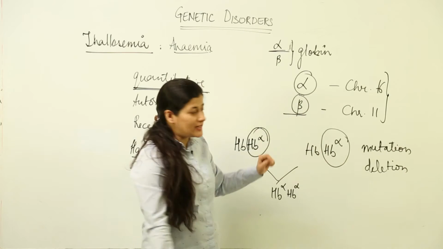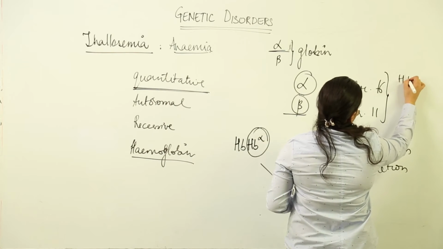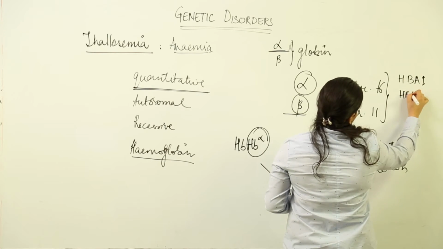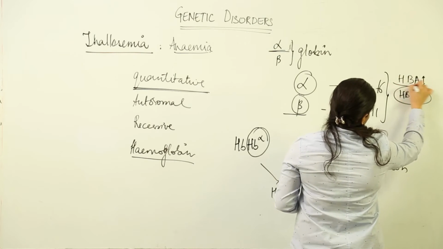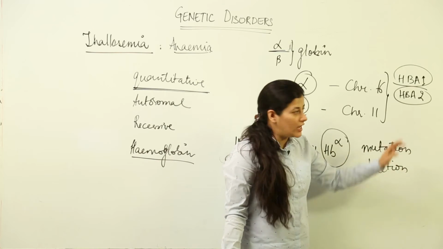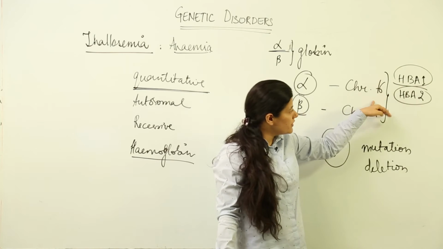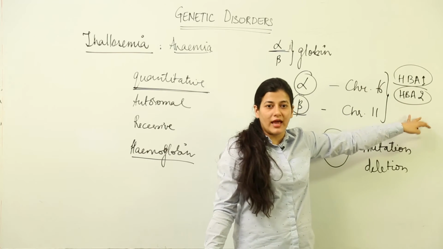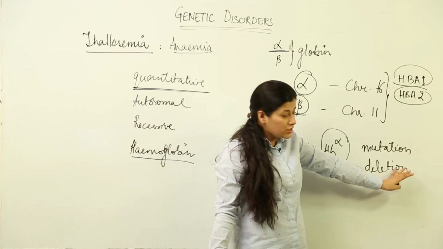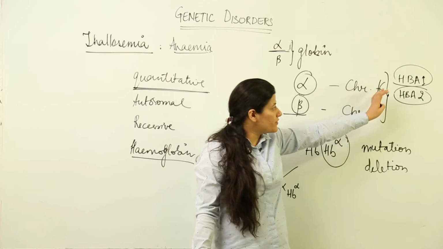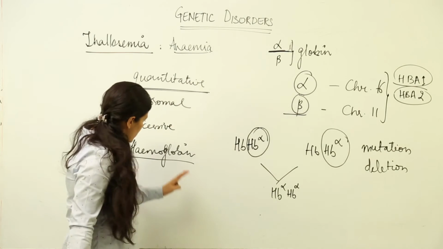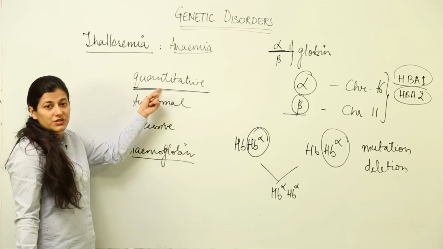Now on chromosome 16 there are 2 HbA1 genes and 2 HbA2 genes, 2 of them come from mother, 2 of them come from father. Supposedly mutation or deletion occurs in these genes on chromosome number 16. Out of the 4 I am talking about, if the mutation or deletion has occurred, then the patient who is suffering from thalassemia will have lesser formation of alpha globin chain in the hemoglobin molecules. That is why it is quantitative.